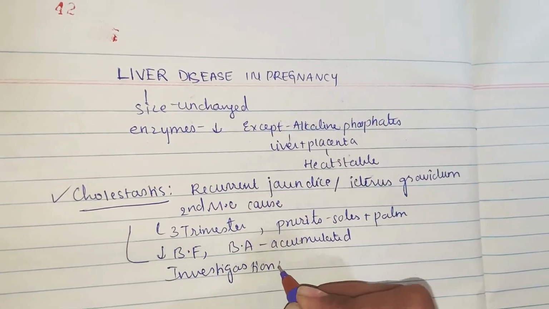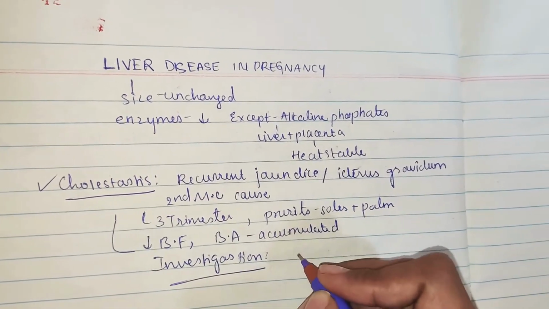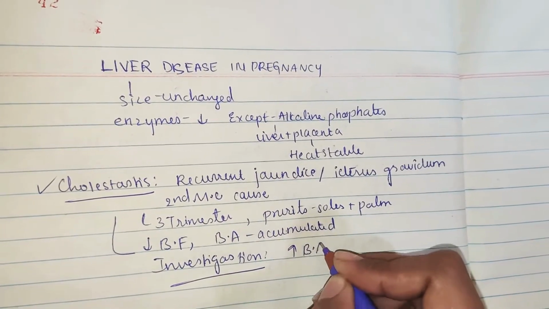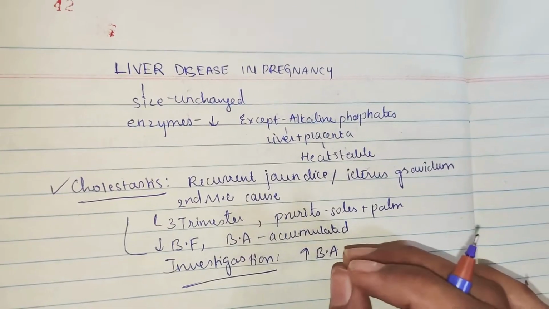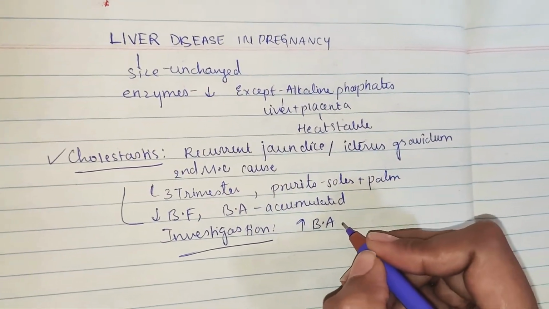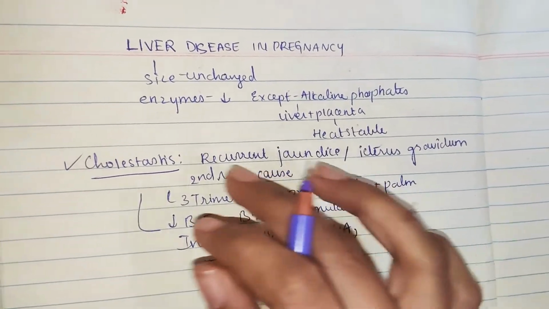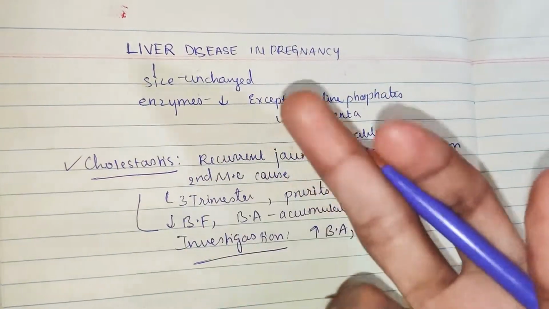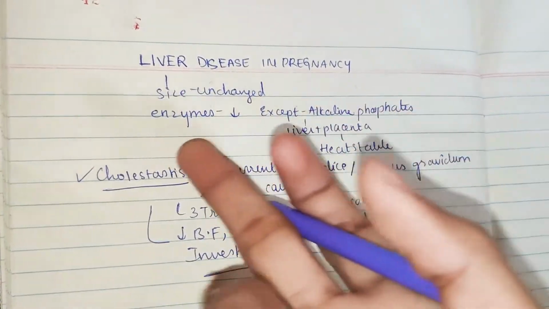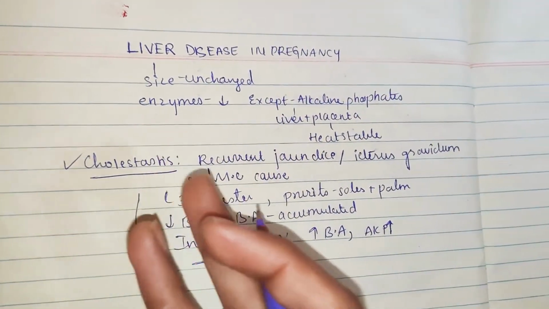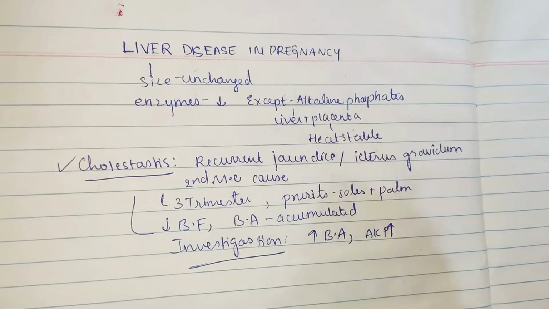The first investigation which we see in cholestasis is an increase in bile acids. Increase in bile acids is the most specific, best feature investigation. Of course alkaline phosphatase will also increase, but alkaline phosphatase normally increases during pregnancy, so it is not a specific feature for cholestasis.